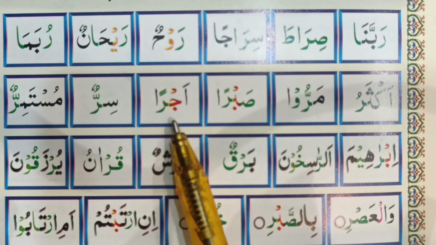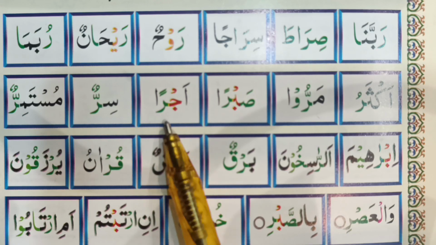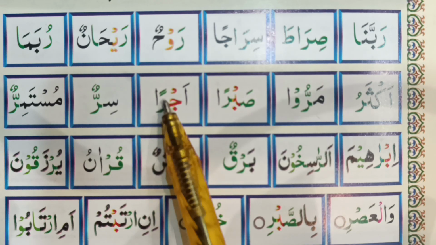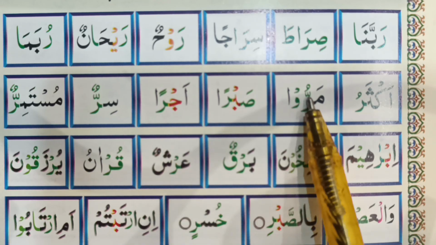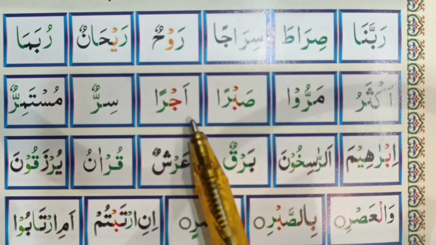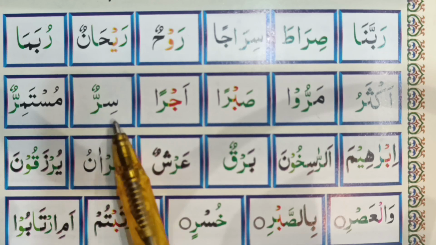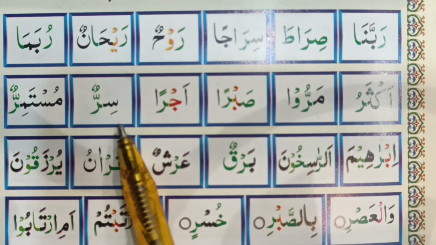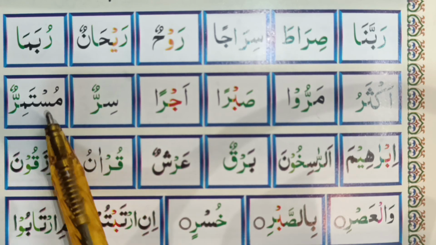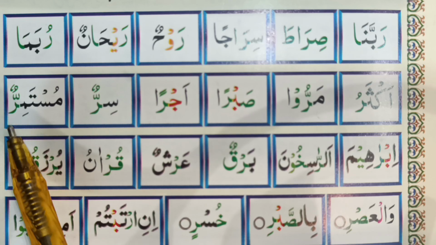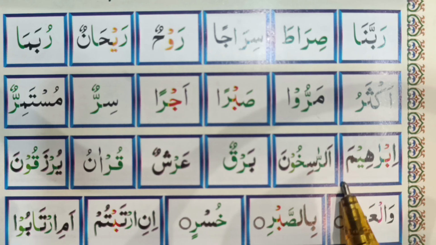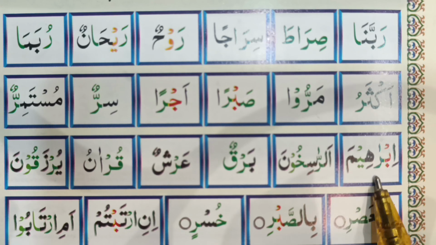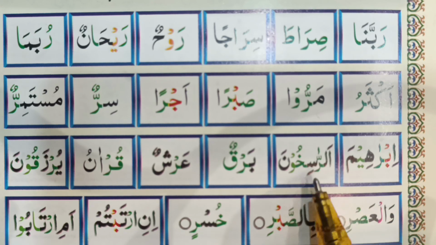Ajran. You are looking at it that it has do zabar on top of a ra, and this has pesh on ra, and this has zabar on ra. So we are making thick sounds. Sirrun. Mustamirrun. Ibrahima.